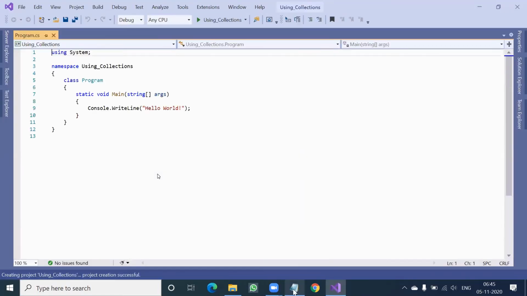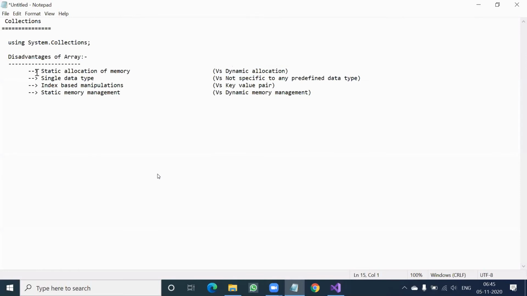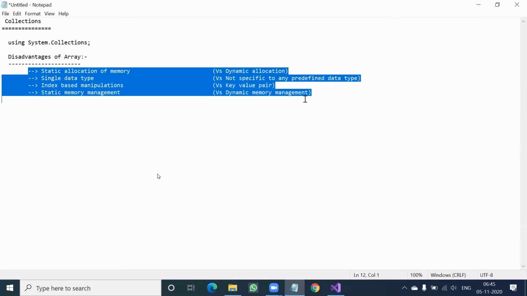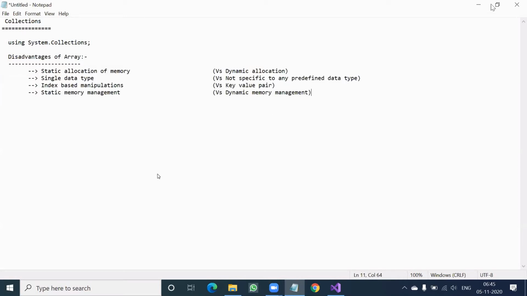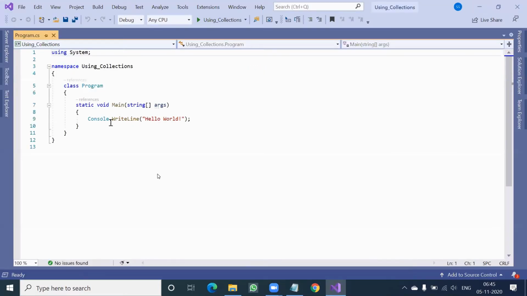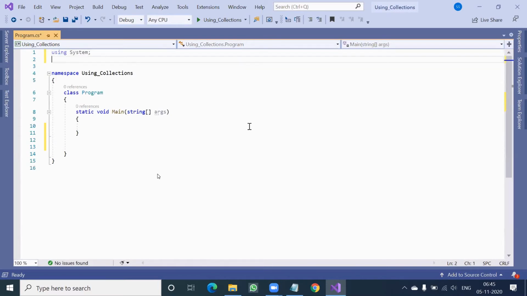So whatever activity we are doing with collections, we have to compare these 4 points every time, whether we are doing better compared to array. So first is the declaration part. So let's create a function. And as I said, at the very top of the program, you have to use system.collections, right?